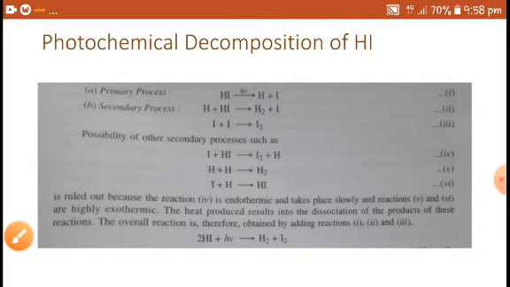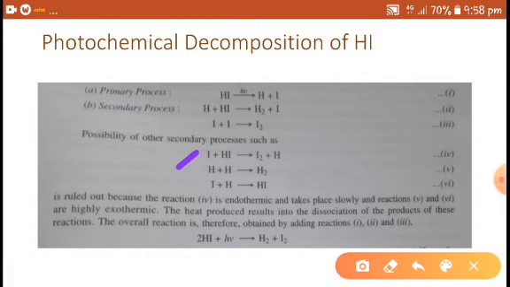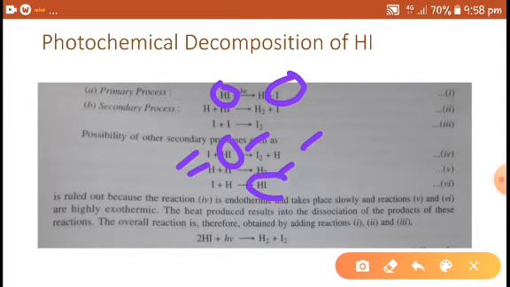There is also a possibility of another secondary process, where the iodine radical formed reacts with hydrogen iodide and gives an iodine molecule and a hydrogen free radical.